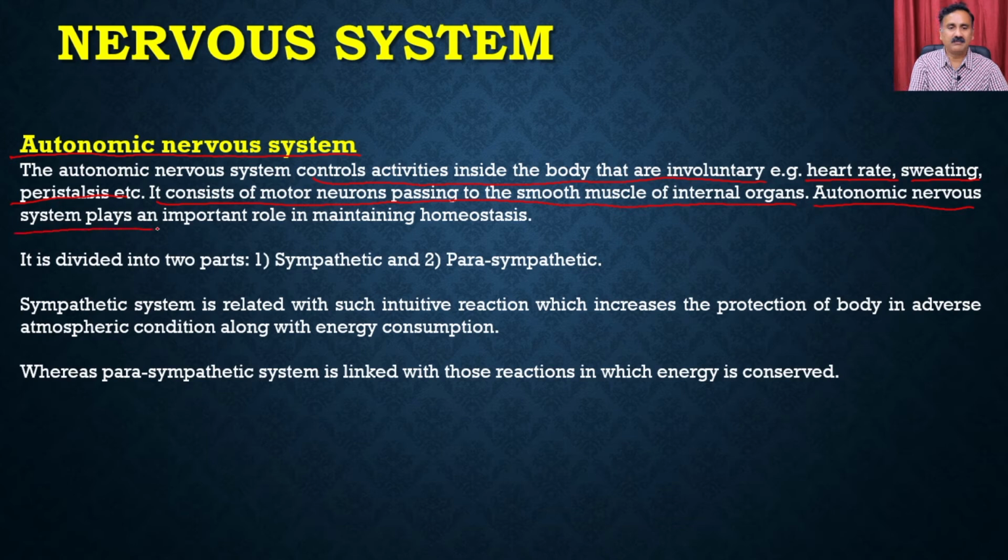The autonomic nervous system plays an important role in maintaining homeostasis. After this module, when we discuss homeostasis, you will understand how the autonomic nervous system controls it, which means how it helps in maintaining a good internal environment.